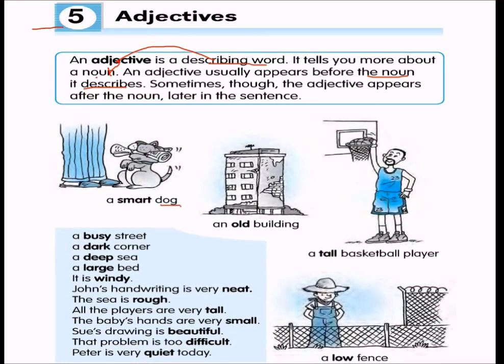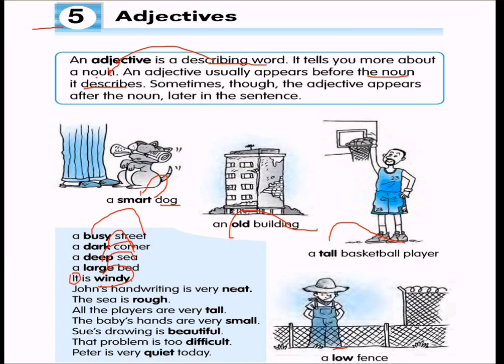Dog is a noun. So how is the dog? The dog is smart, a smart dog. The building is old, a tall basketball player, a low fence, a busy street, a dark corner, a deep sea, a large bed. It is windy. Windy is used for it.